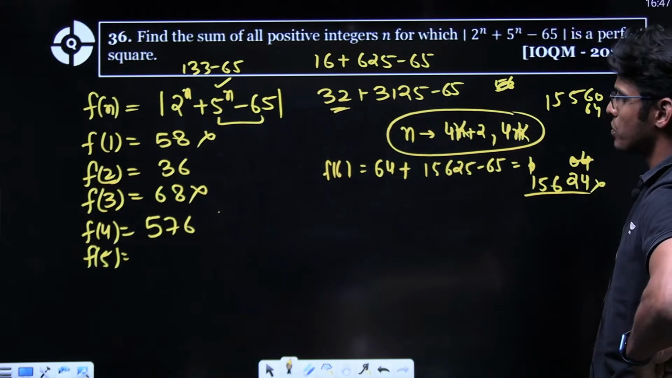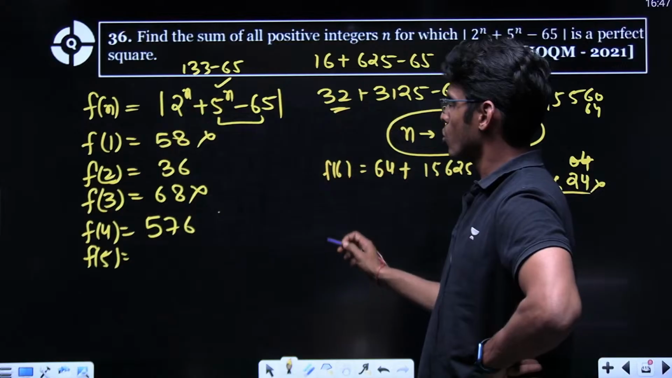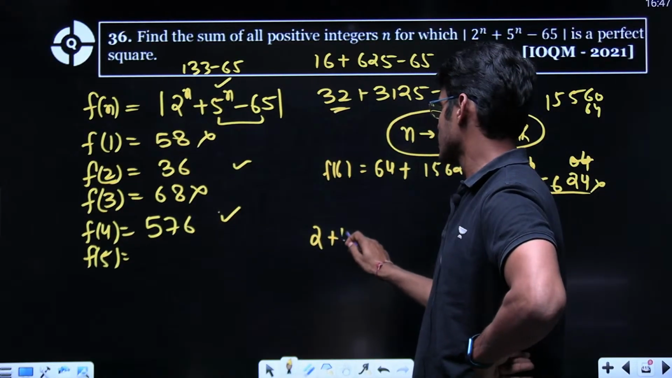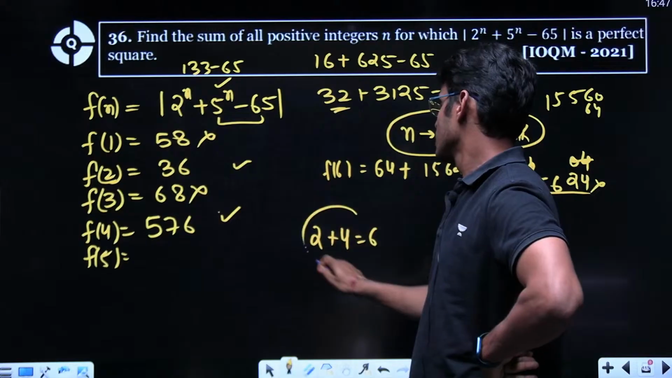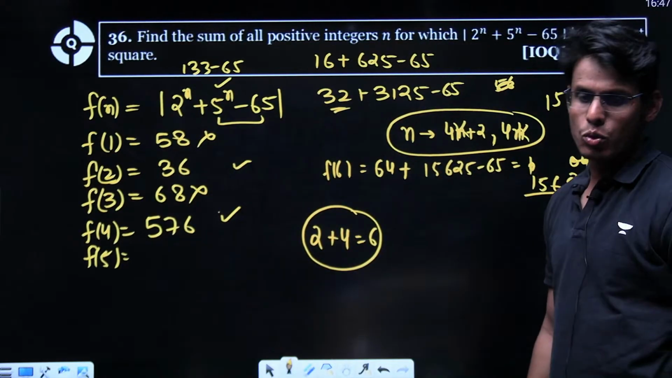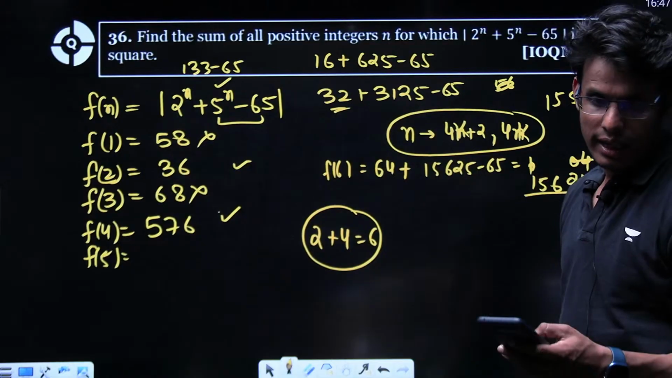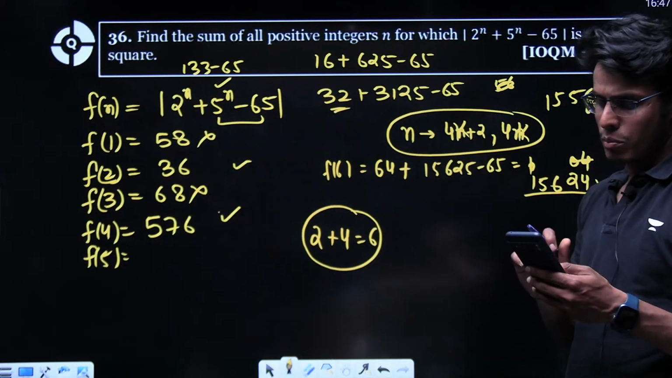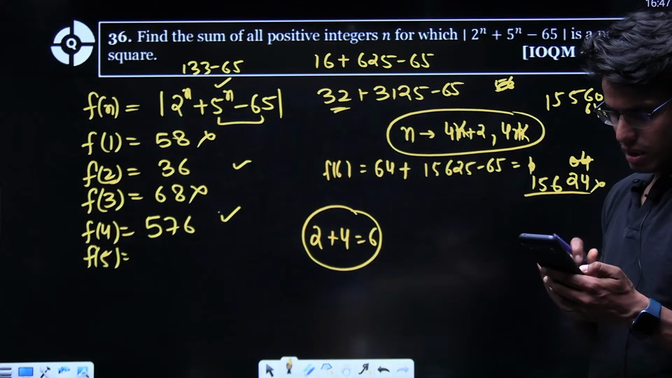Find sum of all. See, like basically I think only this and this, 2 and 4, will be the answer. 2 plus 4. Obviously we'll have to do some reasoning to it, but this is largely the answer.